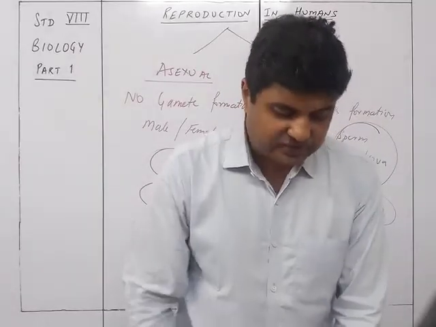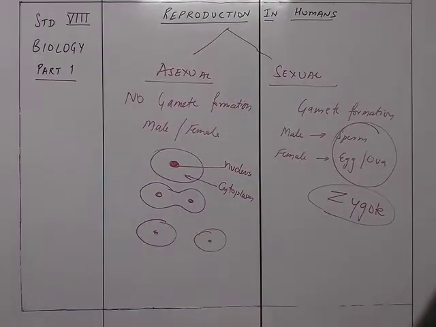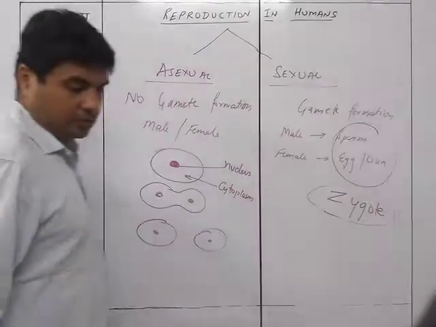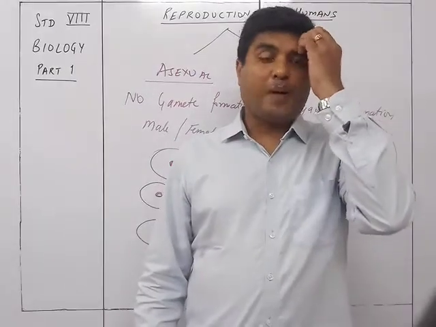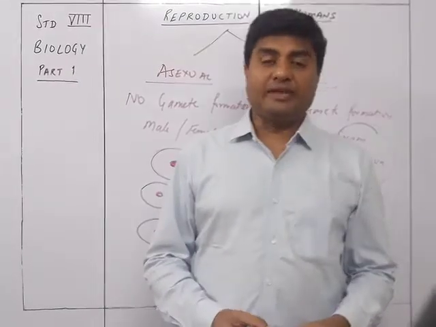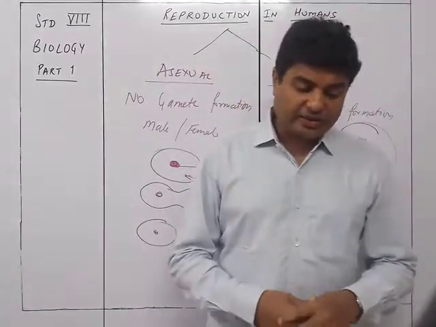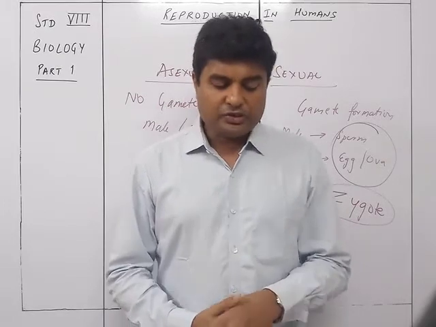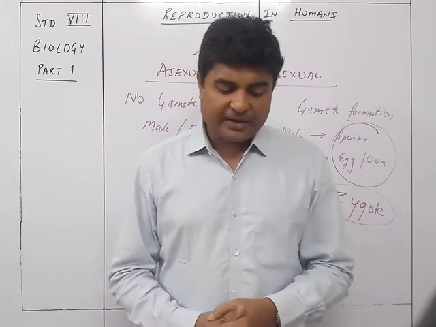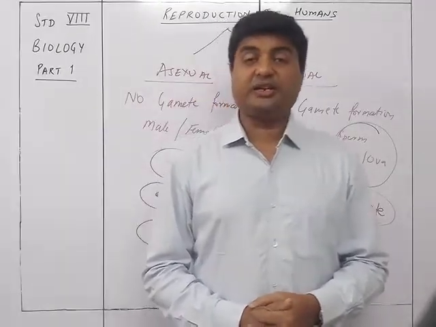Right, so that was binary fission. The next example is budding. The next one is called budding. Budding is what happens in the case of hydra. Budding is a process in which buds grow on the outside of the parent body. These buds detach themselves when they are big enough for independent existence. Budding is a common method of reproduction in hydra.